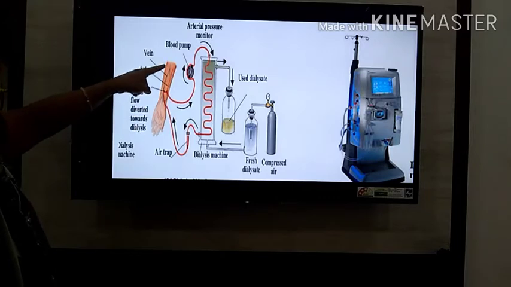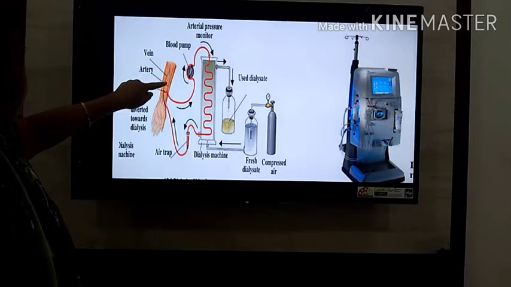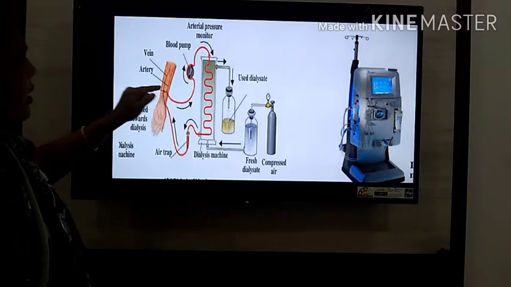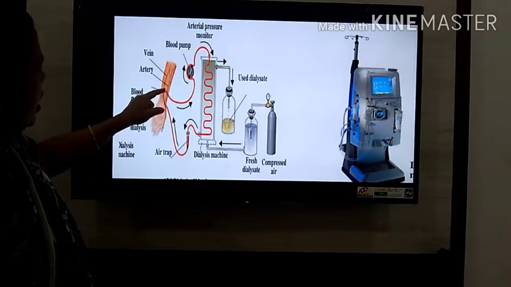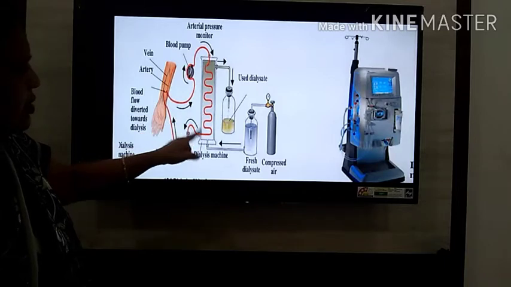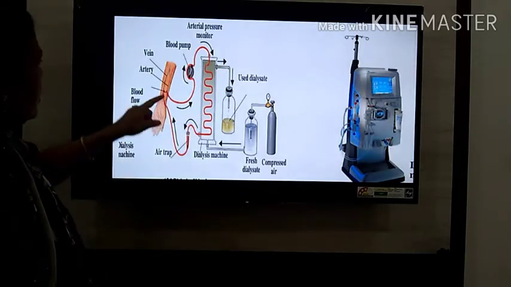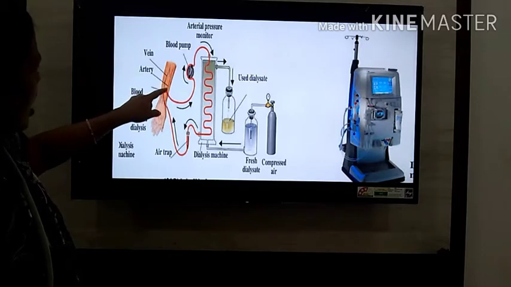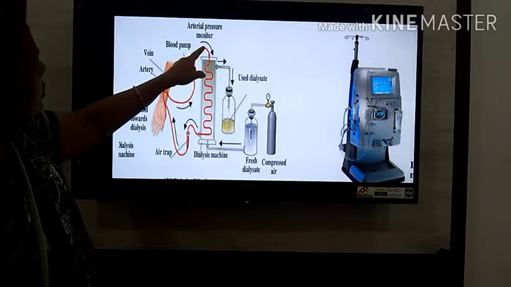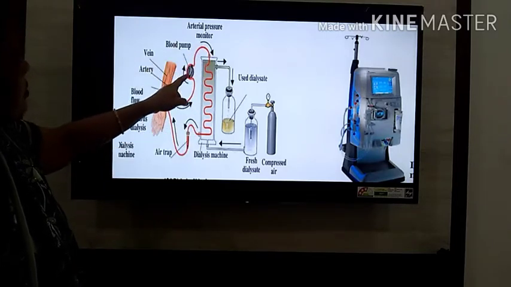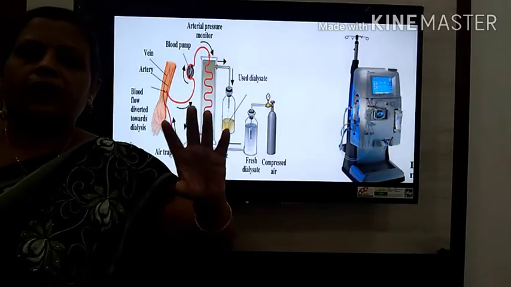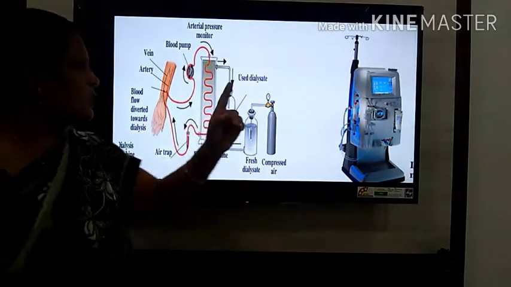Here it is a hand, you can see easily, and here it is one of the arteries. From the artery, blood is transferred to this dialysis machine. Look at here, friends. Through one of the arteries in our body, the blood is transferred into the dialysis machine. Here there is a blood pump, so that the blood can be regularly pushed and passed towards the dialysis machine.